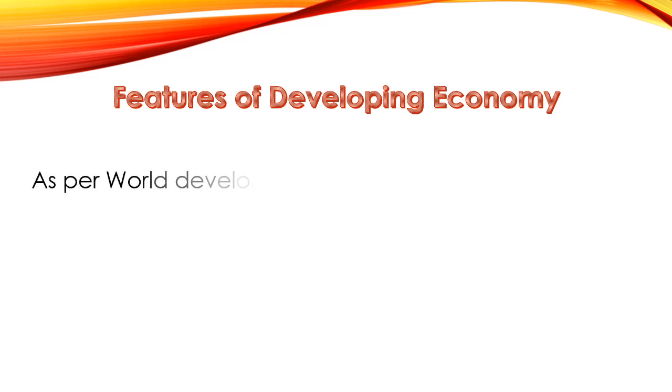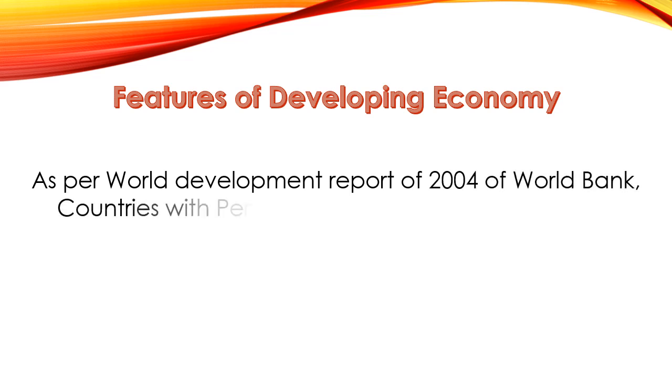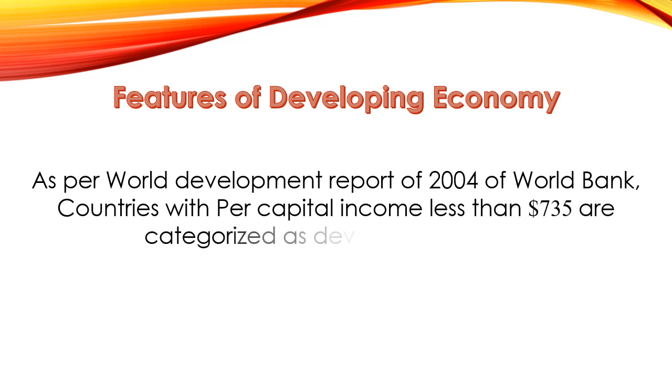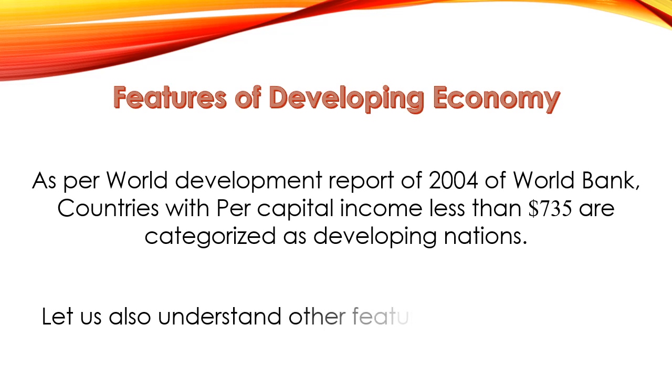Features of developing economy. So the nations which are still developing, how can we actually say that they are developing and these are developed? So there are certain features with which we can identify the developing economies. As per the World Development Report of 2004 of World Bank, countries with per capita income less than $735 are categorized as developing nations. Okay, so any nation which has a per capita income yearly less than $735 are categorized as developing nations. India is part of the developing nation, of course.